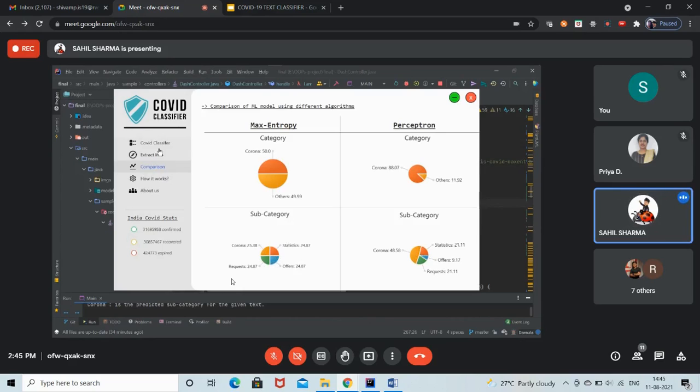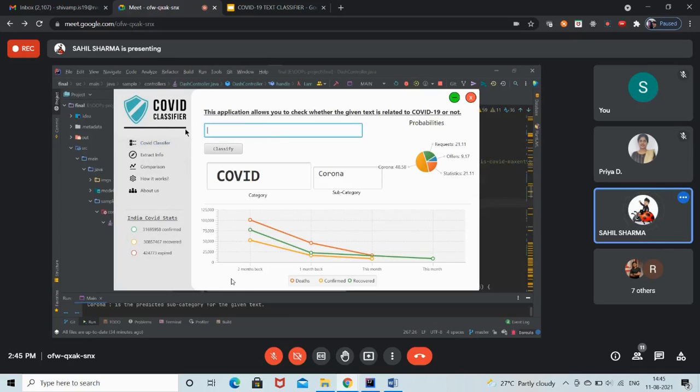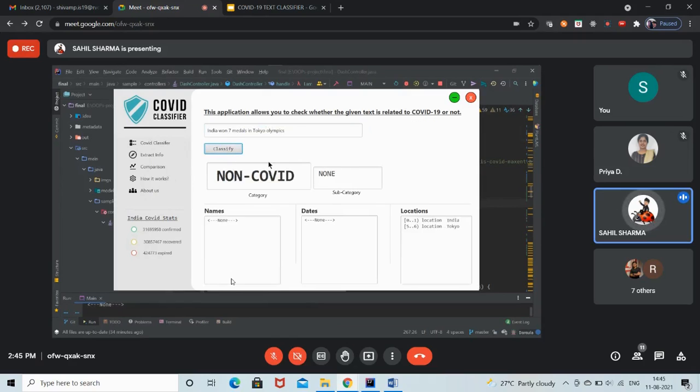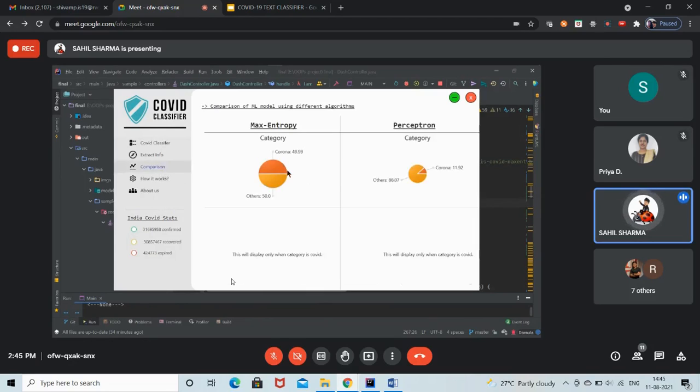So if I give some other input like India born 7 adults, you can see that this is not related to COVID, so it will display non-COVID and it will extract useful information like names and locations. India and Tokyo were there in the text, so it extracted that. And the same comparison again, this new thread will run and calculate the percentage pie charts for both algorithms.